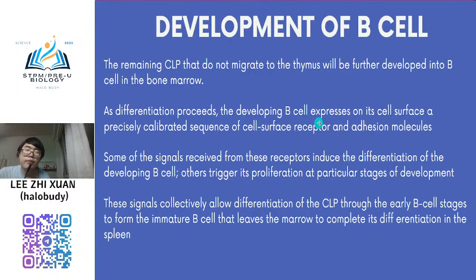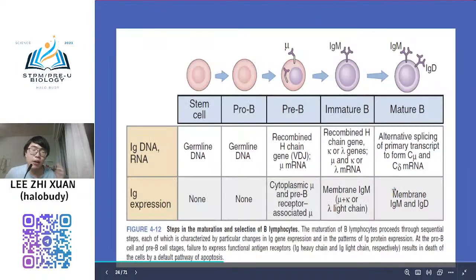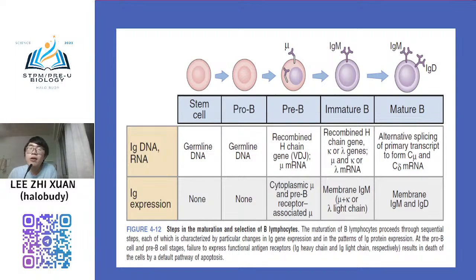Another one is development of B cell. About the development of B cell, it is easier compared to the T cell, I can say. So in development of B cell, I just use a diagram. So we know that B cells are produced in bone marrow and developed in bone marrow, right? Mature in bone marrow too.